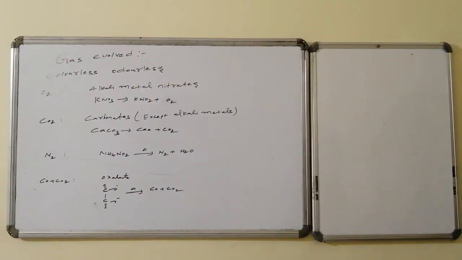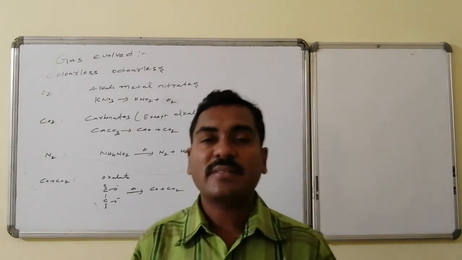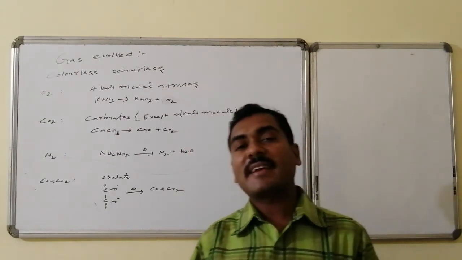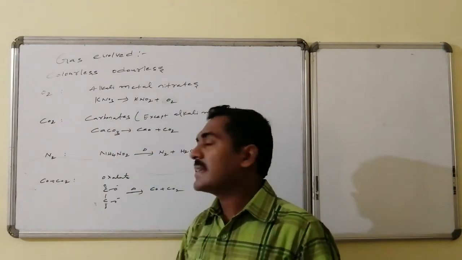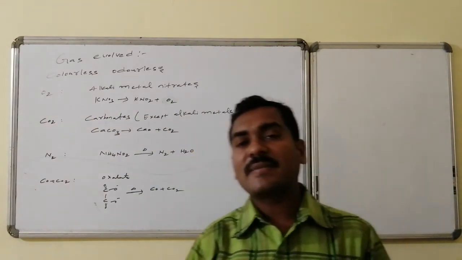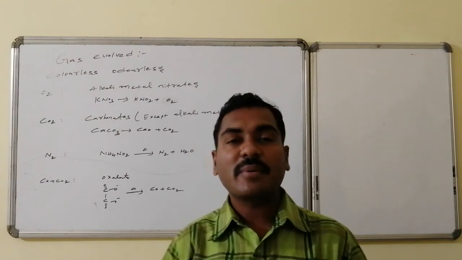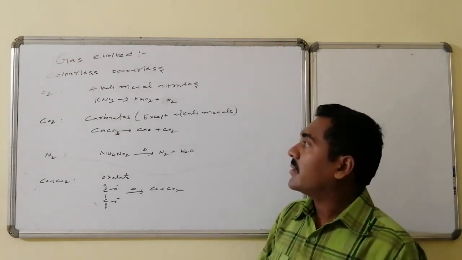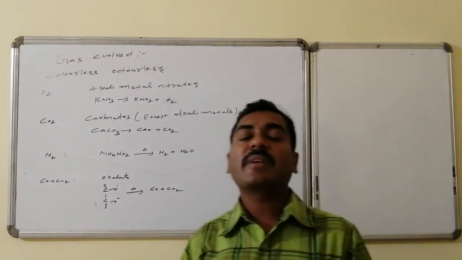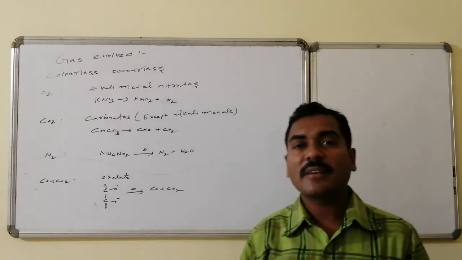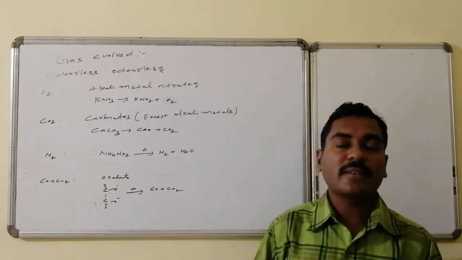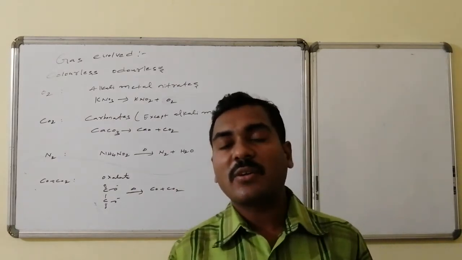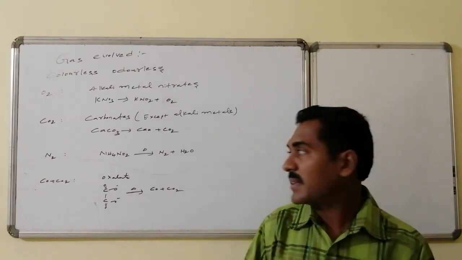On heating of inorganic compounds, sometimes gases are evolved. Colorless and odorless gases can come. In that case, the major gases are oxygen, carbon dioxide, nitrogen, as well as carbon monoxide and carbon dioxide combinations. Oxygen generally comes from the alkali nitrates, for example, potassium nitrate. On heating it is converted to potassium nitrite, followed by oxygen gas formation.